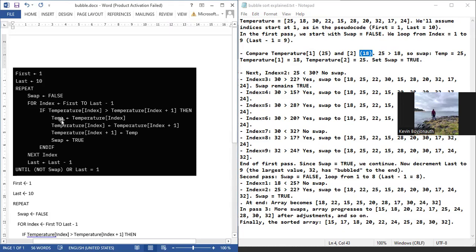We use a temporary variable, temp. It will keep the value of temperature index, which is 25. Temp will have 25. Then temperature index will take the value of temperature index plus 1, so temperature 1 will become 18. Then finally, temperature index plus 1 will take the value of temp. So 25 is in temp, 18 is in temperature 1, and temperature 2 gets 25. So, what has happened?